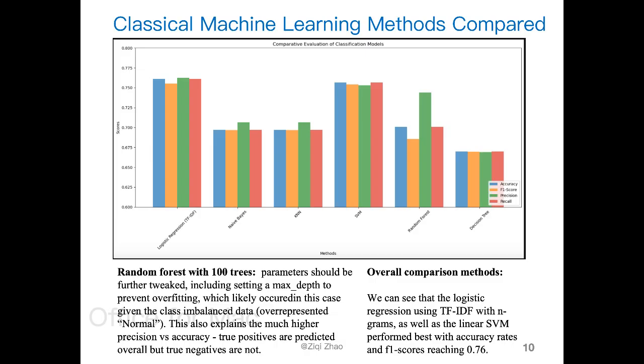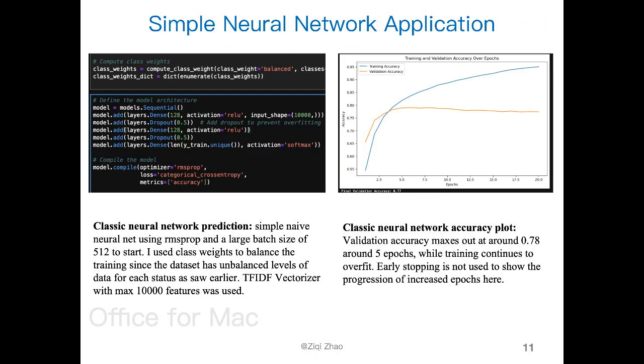This also explained the much higher precision versus accuracy shown here, because true positives can be predicted overall, but true negatives are easily missed when you have a class imbalance. And overall, we see that the logistic regression using the TF-IDF with 1 to 3 n-grams mentioned earlier, as well as the linear SVM performed best, with accuracy and F1 scores reaching above 0.75 to 0.76, 0.77.